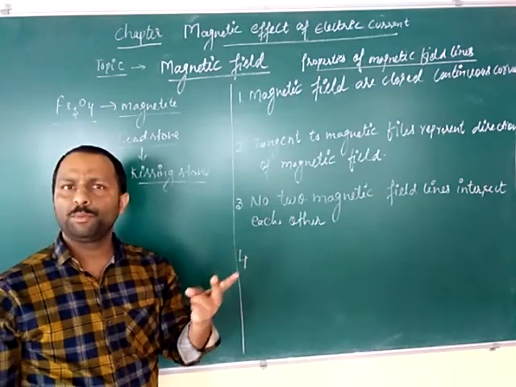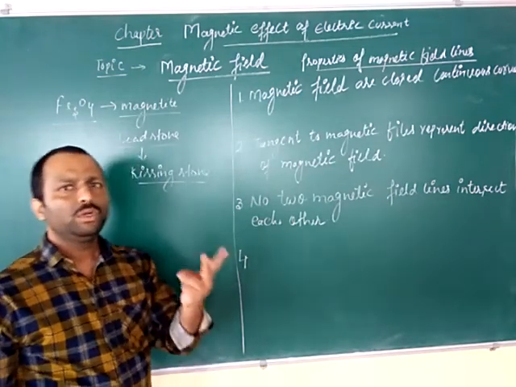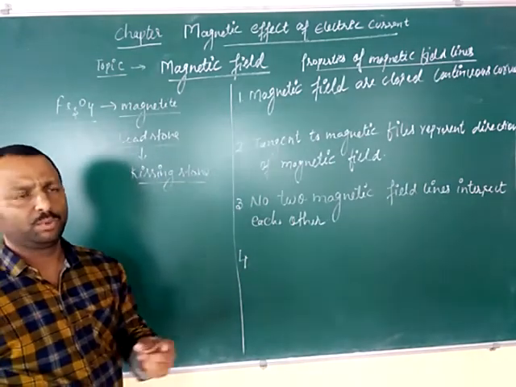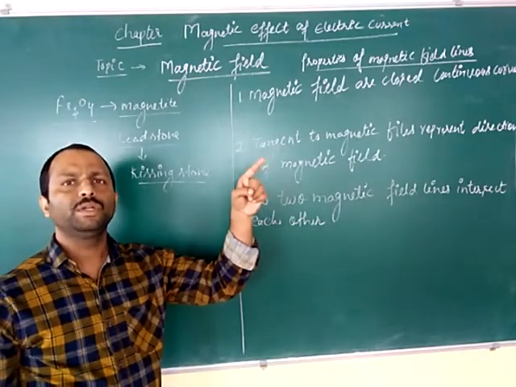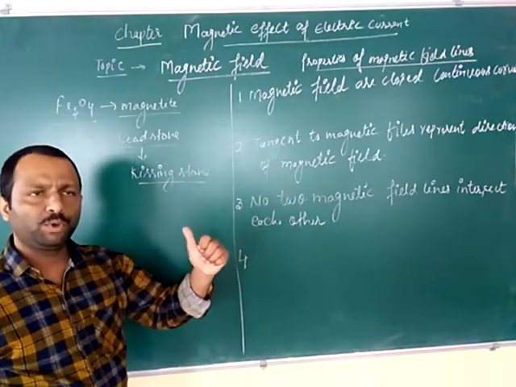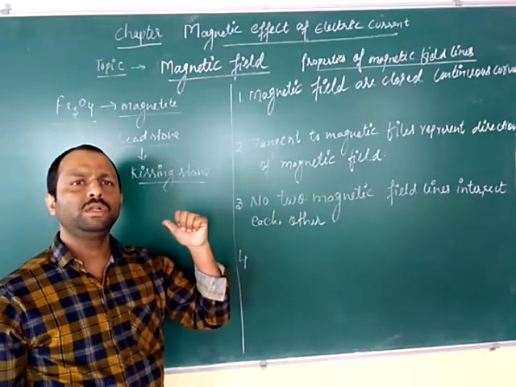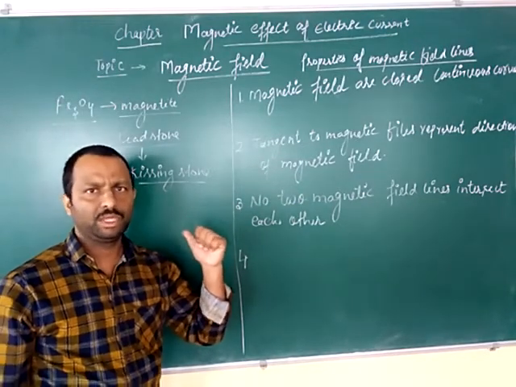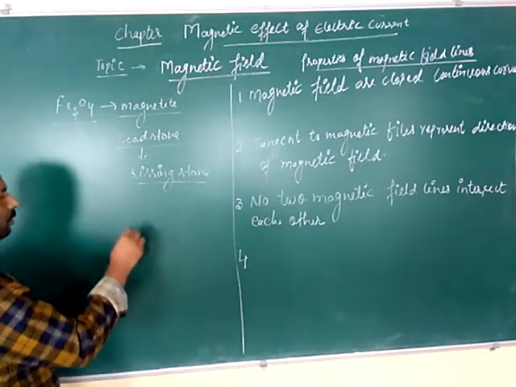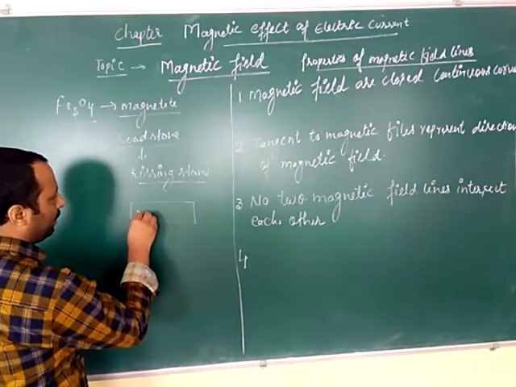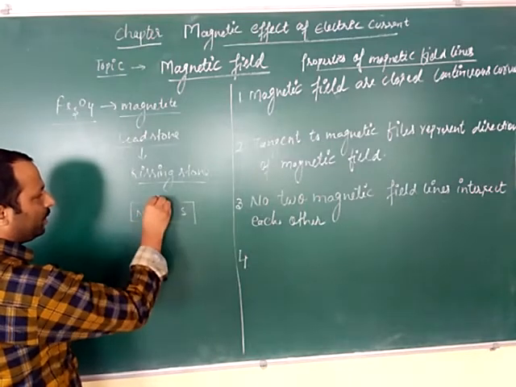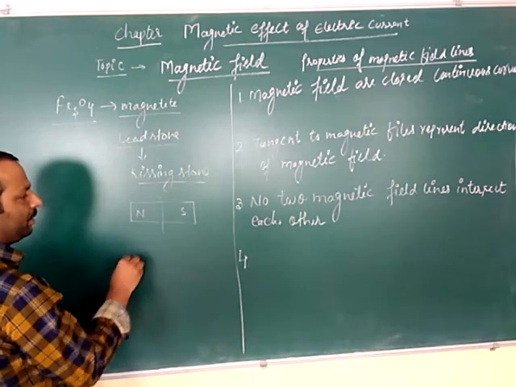Okay? So magnet has how many poles? Two poles, North Pole and South Pole. North Pole always points towards the geographic north, and South Pole always points towards the geographic south. And remember one more thing, if we break the magnet, we have learned that magnet has how many poles? Two poles. If we break the magnet, then what will happen?